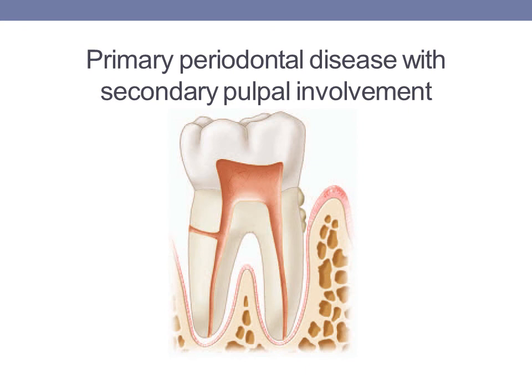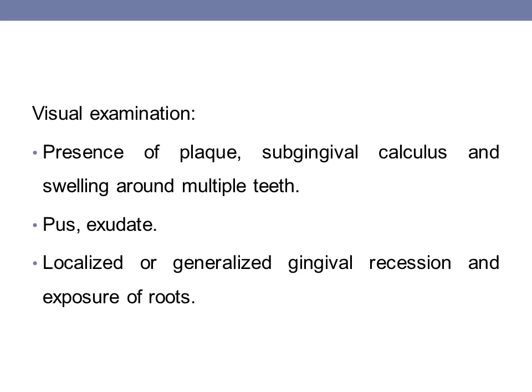Now how are these viruses responsible for causing the endoperio lesion? Whenever there is an active infection in the periradicular tissue, there is production of an array of cytokines and chemokines. These cytokines and chemokines are the inflammatory mediators. They induce an immunosuppression and they are responsible for causing the tissue pain in this type of lesion.